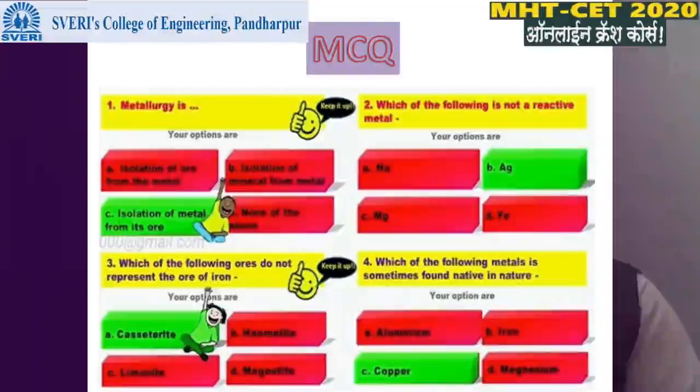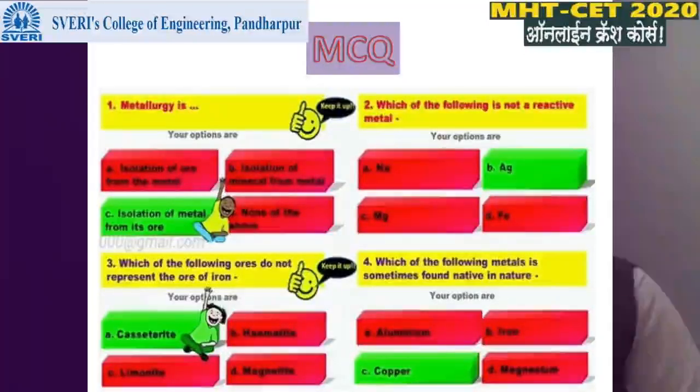Then the third MCQ. Which of the following ores does not represent an ore of iron? A, cassiterite, hematite, limonite, magnetite. Hematite, limonite and magnetite are ores of iron, but cassiterite is not an ore of iron.